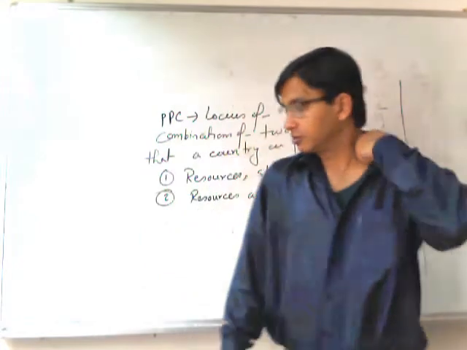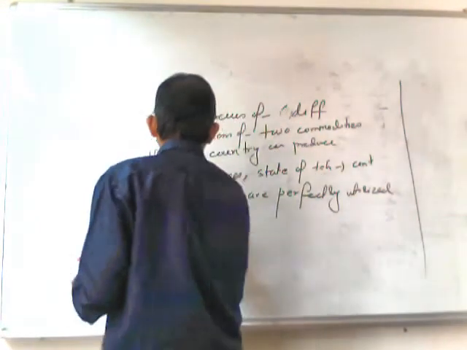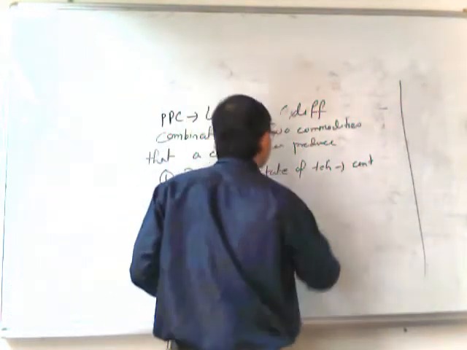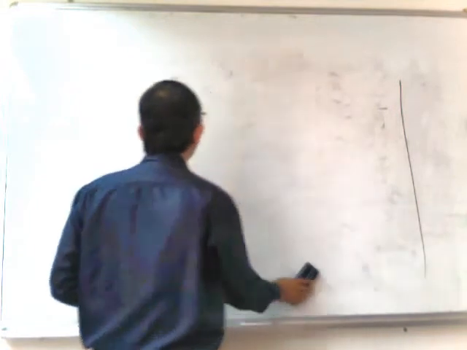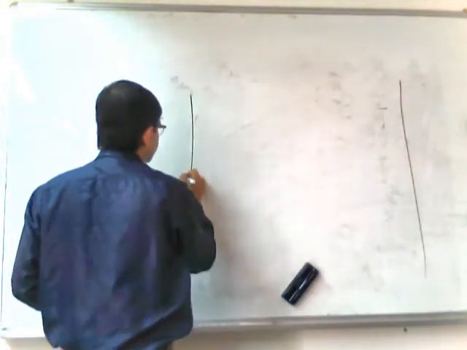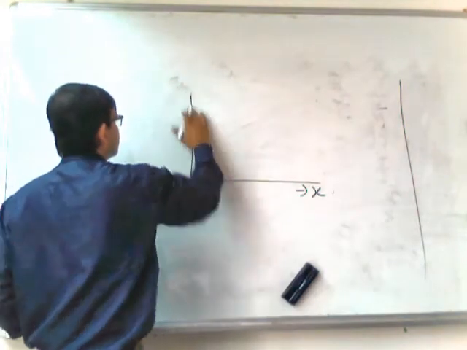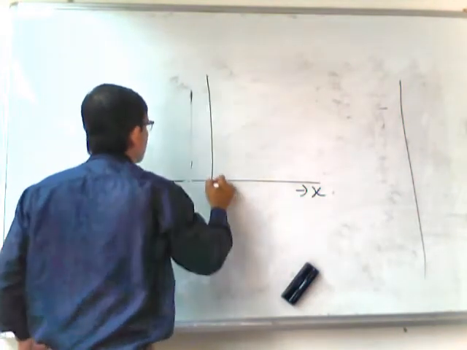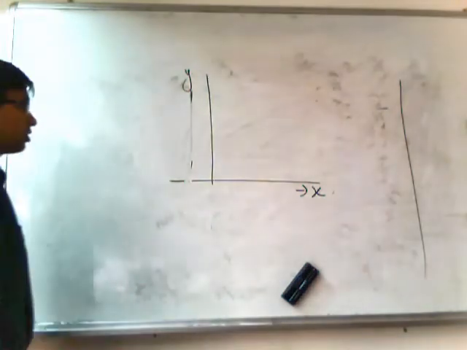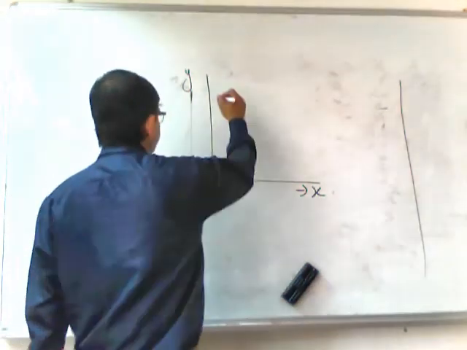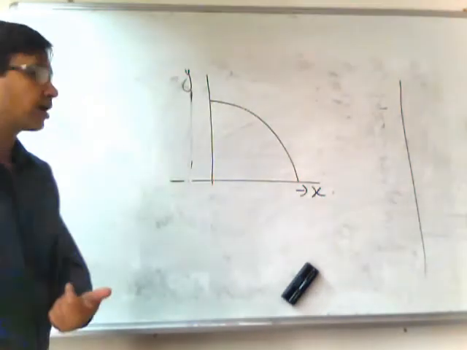So from here we will draw the production possibilities curve. On the axes, let us consider X as agricultural production and Y as industrial production. So we will draw a curve. This is the normal shape of a production possibilities curve.